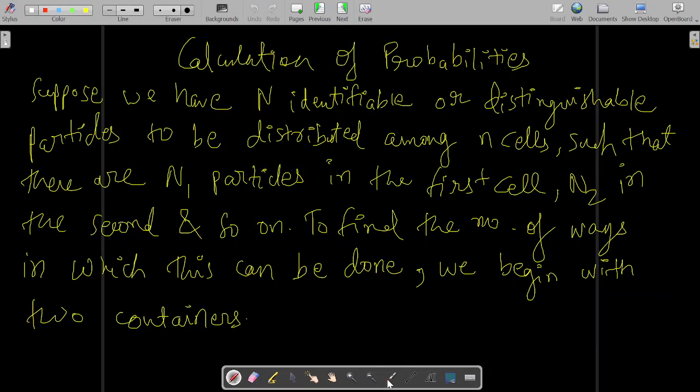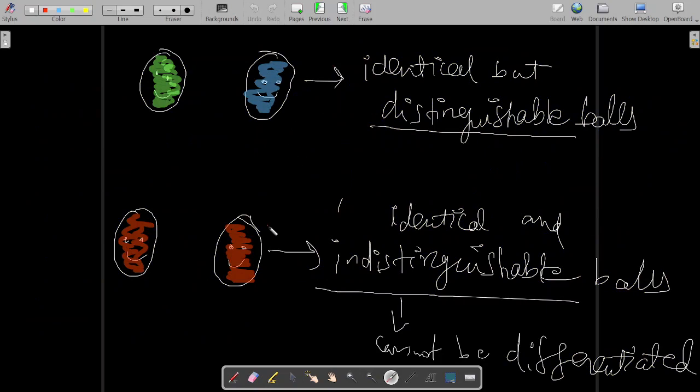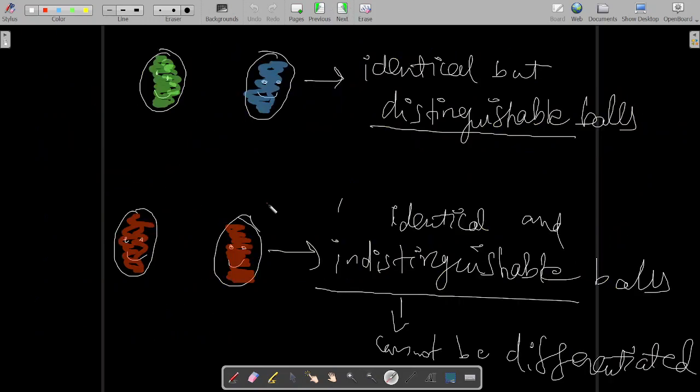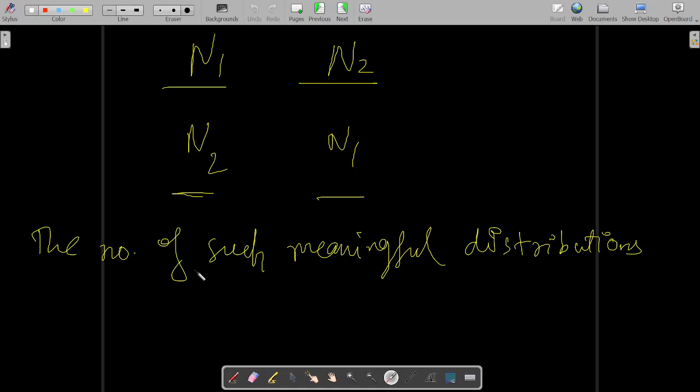Suppose we have identifiable or distinguishable particles, particles of this kind, the first category, to be distributed among small n cells such that there are n1 particles in the first cell, n2 in the second, and so on and so forth. To find the number of ways in which this can be done, we begin with two containers.